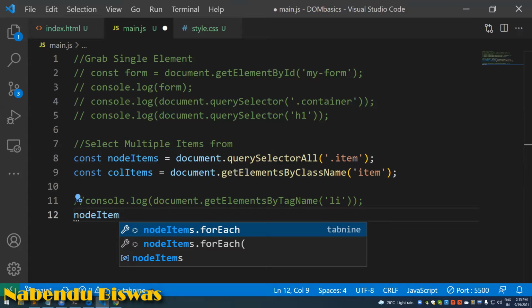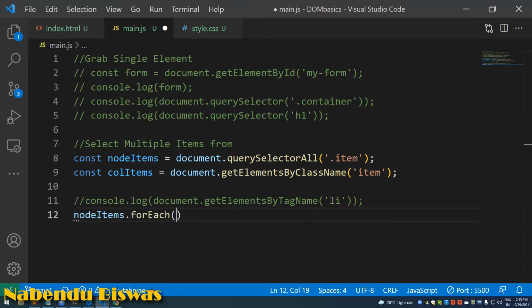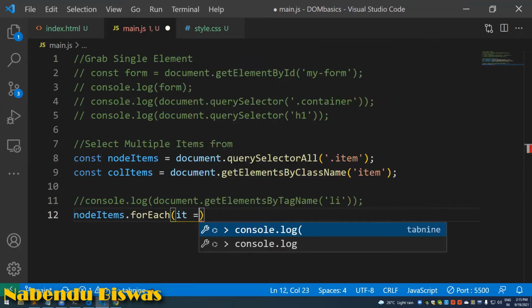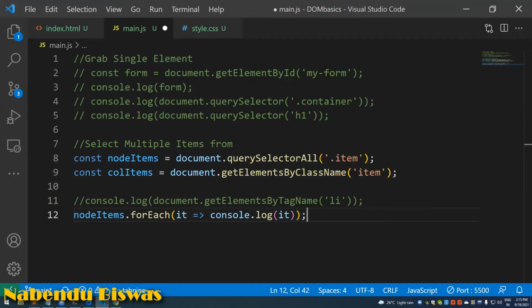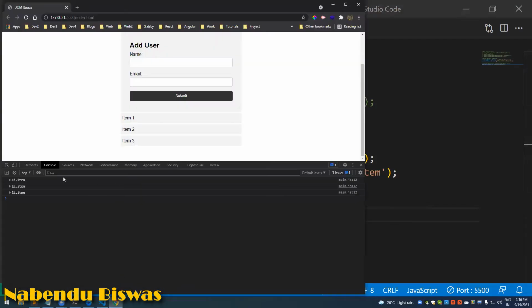As I've told you, I am going to explain forEach in the second session. forEach is very powerful. I can give the item any name, and console.log it, instead of writing the traditional for loop. If I give it like this and save it, it will show all these things, meaning it is accessing them.